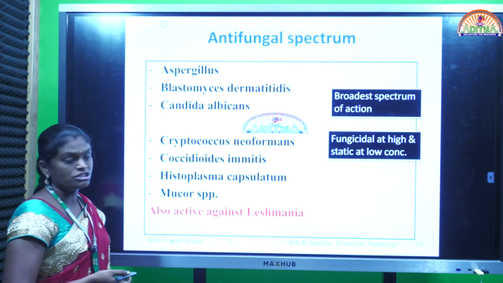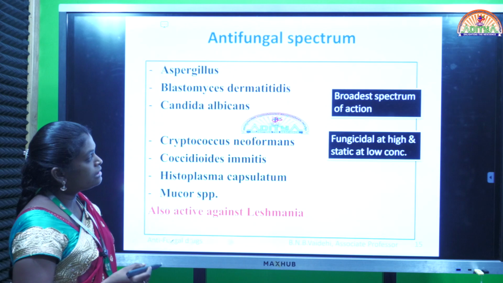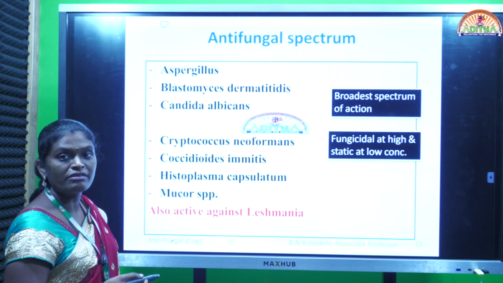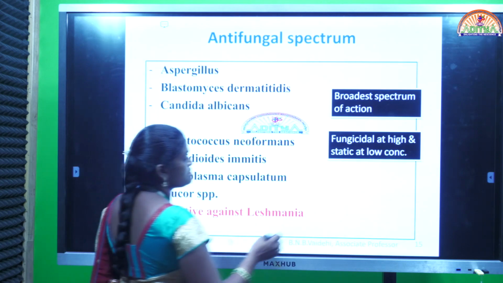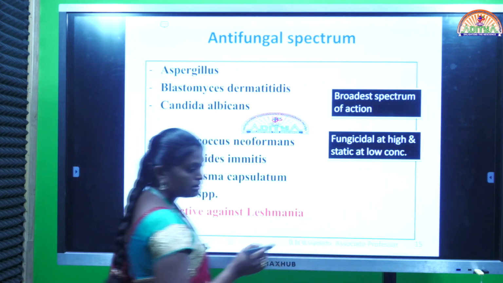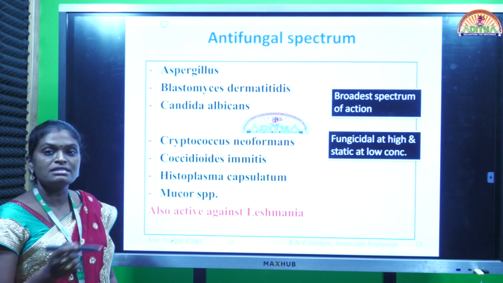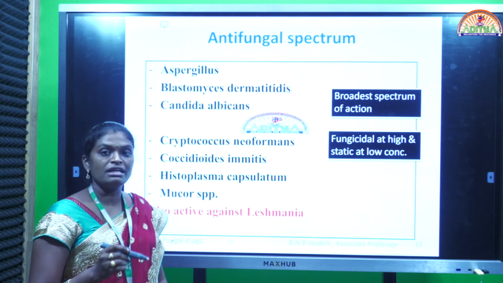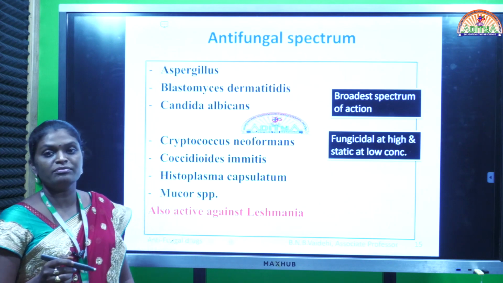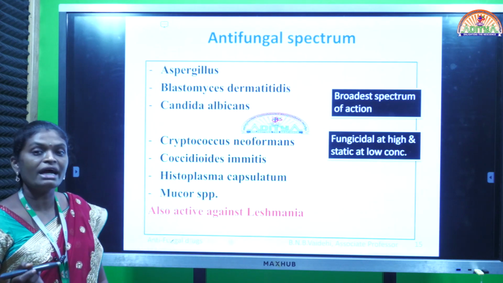Coming to the spectrum of action. Okay, this is called an antibiotic and this drug is having broad spectrum of action. And this is called fungicidal. These antifungal agents can be of two types: fungicidal and fungistatic. Fungicidal means which can kill the fungi at high concentration.